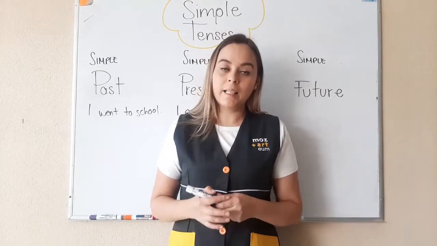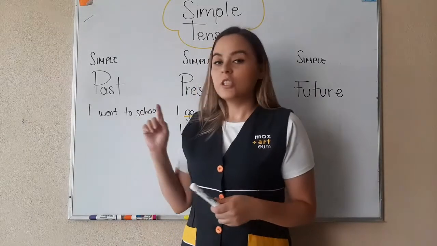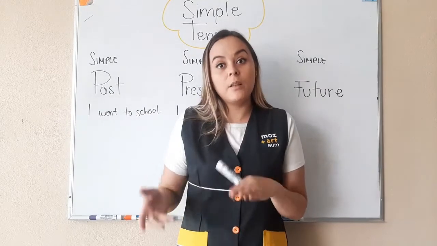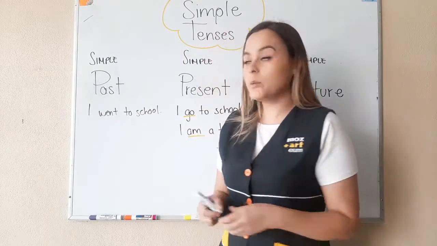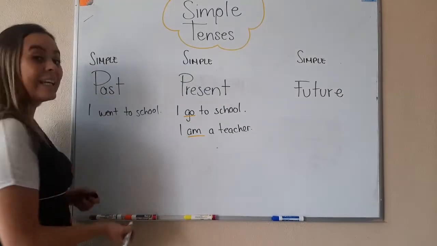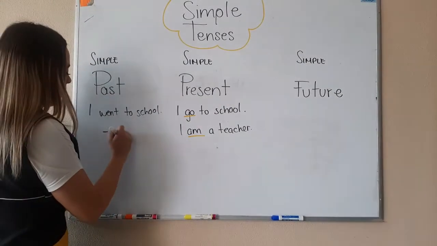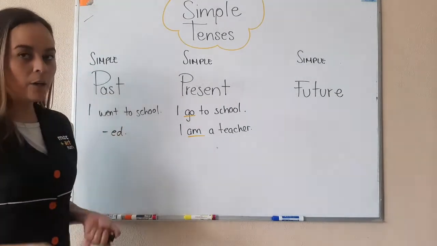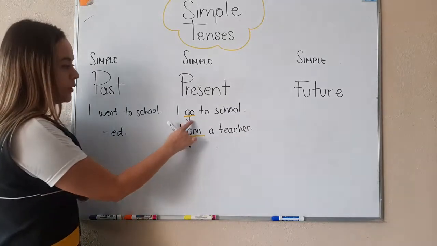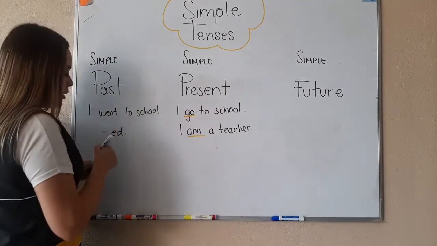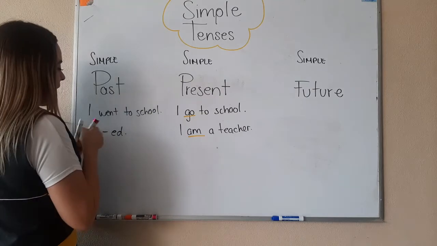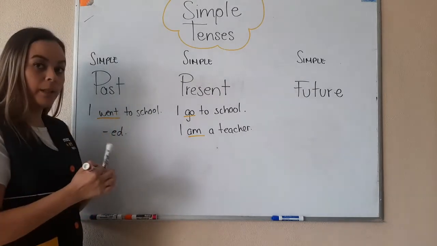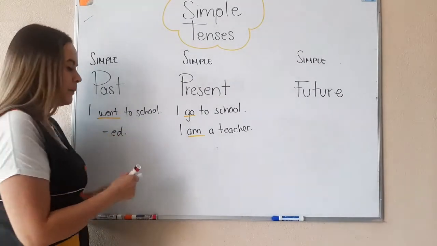Irregular verbs means that the verb changes in another way, because the rest of the verbs, the regular verbs, we add ed, okay? Or irregulars that change differently, because here you notice that go changed to went. We didn't add ed, it changed because this verb is irregular, okay?